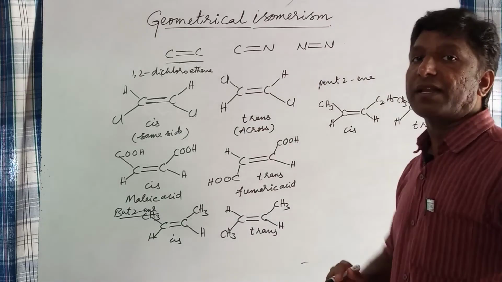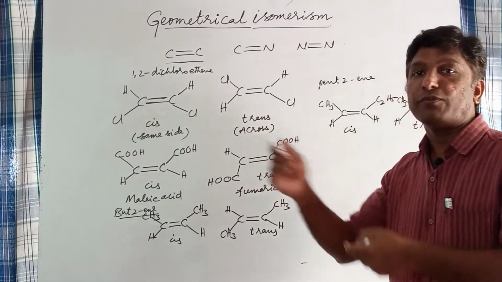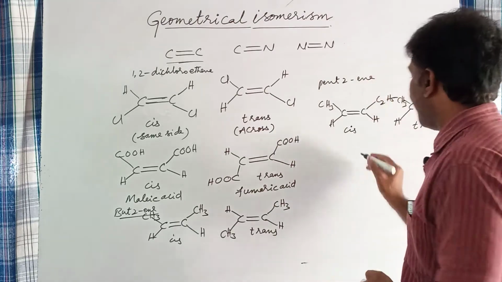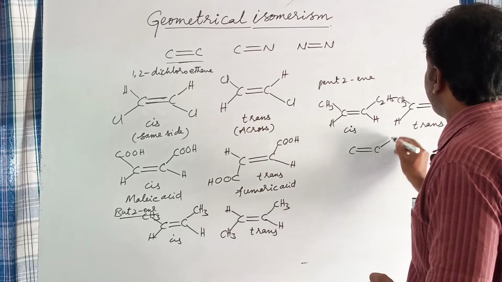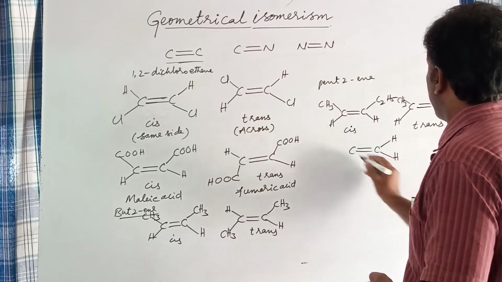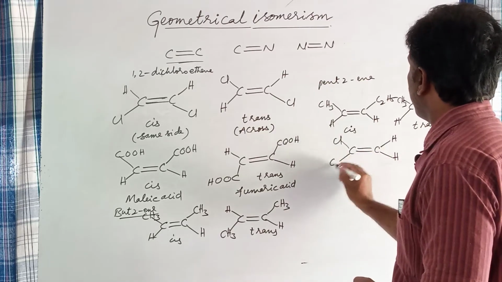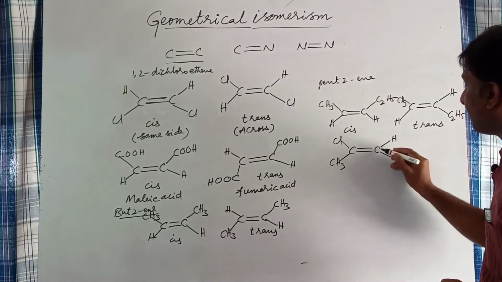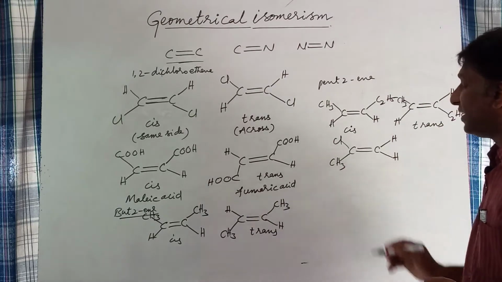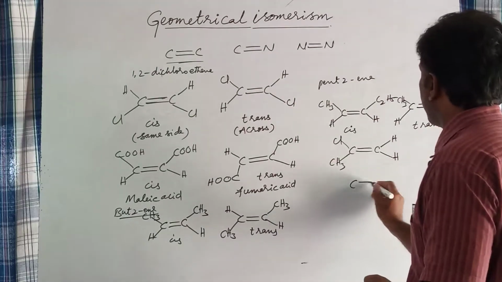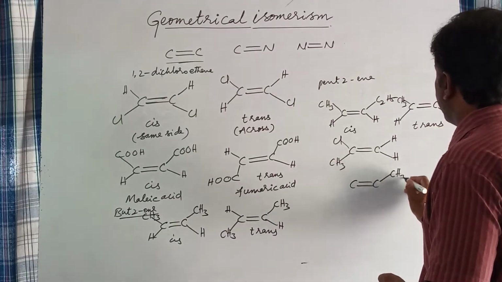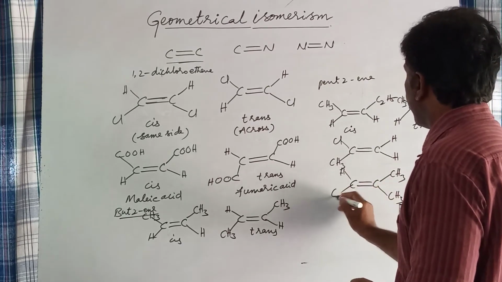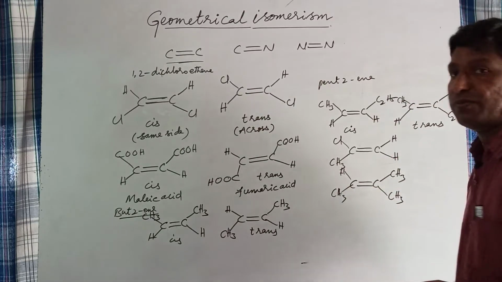If the double bonded carbon atoms are attached to the same atoms or the same groups, then in such cases geometrical isomerism is not observed. For example, take this. Since both atoms are the same, there is no geometrical isomerism in this case. Similarly, with two methyl groups arranged like this, geometrical isomerism is not possible here also.